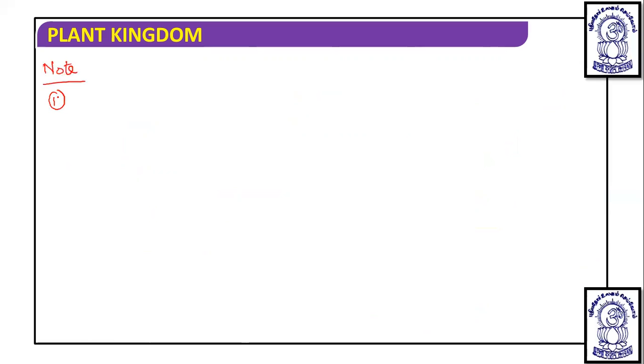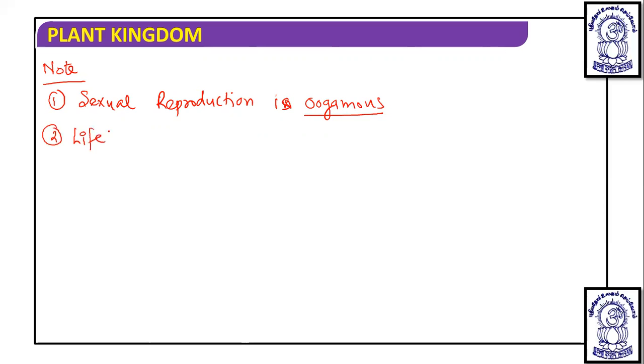First thing, that sexual reproduction is oogamous in the case of bryophytes, and sexual reproduction is oogamous as well as the life cycle is haplodiploidic.